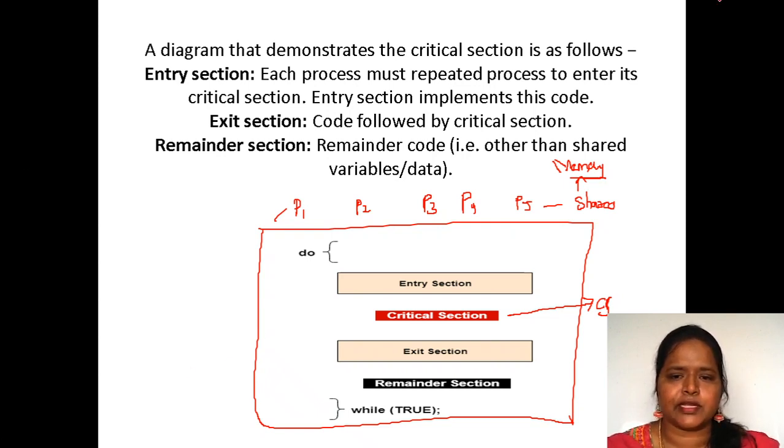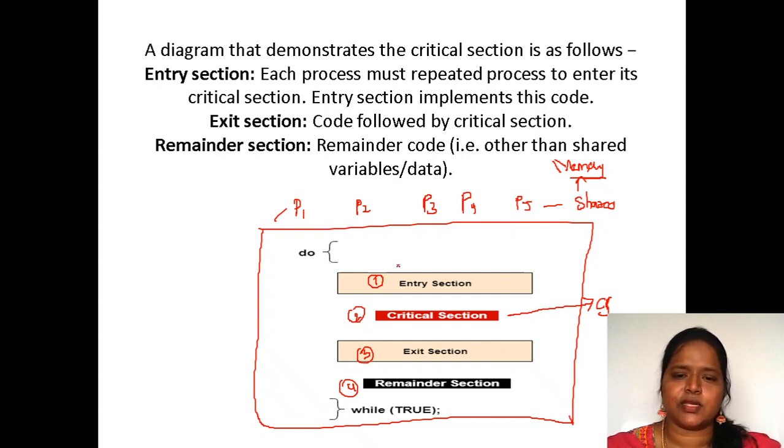Memory. That's the reason why these processes are here and why we implement the critical section. Before entering into the critical section, we have 4 sections: entry section, critical section, exit section and the remainder section. These are the 4 important sections in the critical section problem.